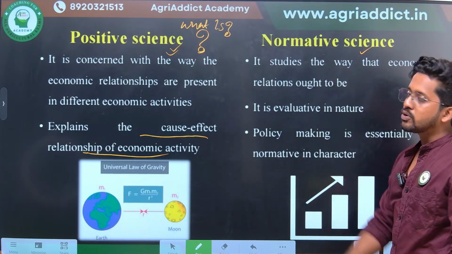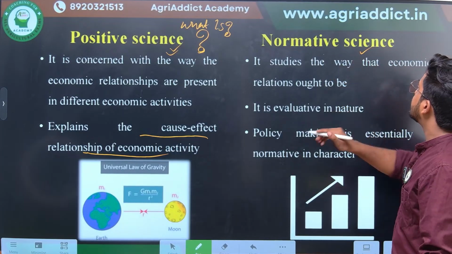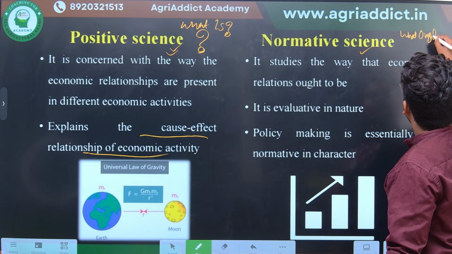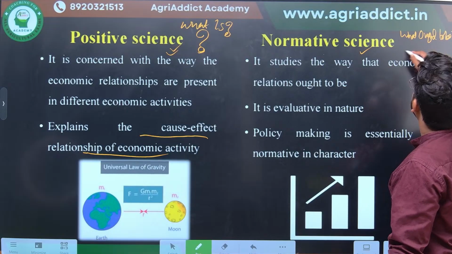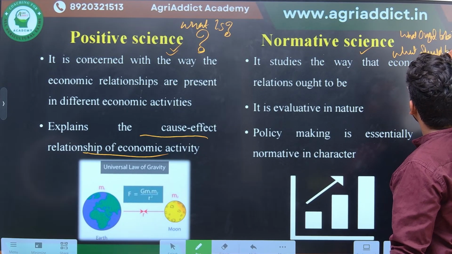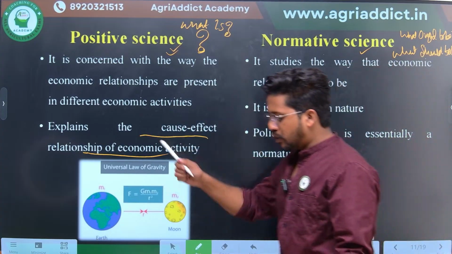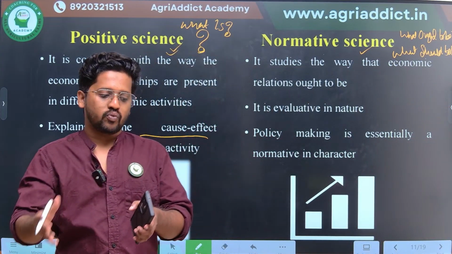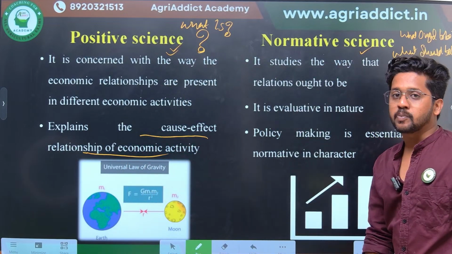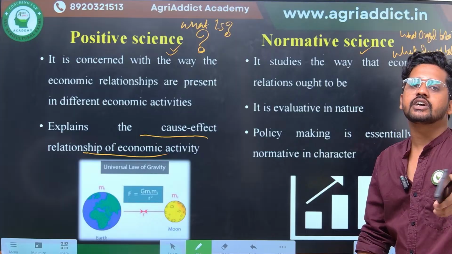Then what about normative economics? Here the question is what ought to be, or what should be. When positive economics just explains the cause and effect relationship, normative economics explains what should be after this.